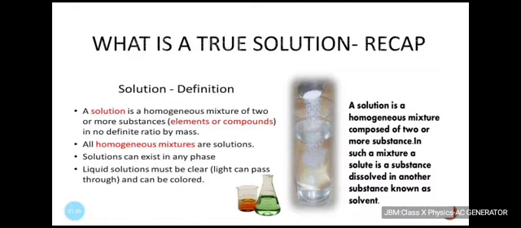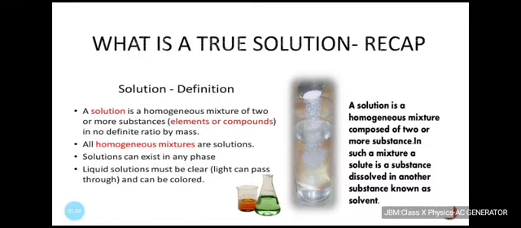In a solution, there is homogeneity at the particle level. What does that mean? Consider an example. Lemonade tastes the same throughout. This shows that particles of sugar or salt are evenly distributed in the solution.